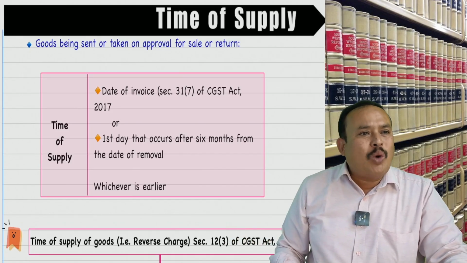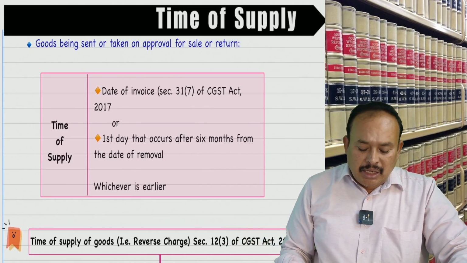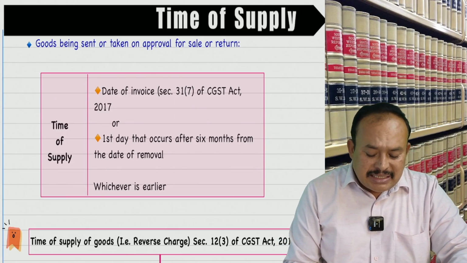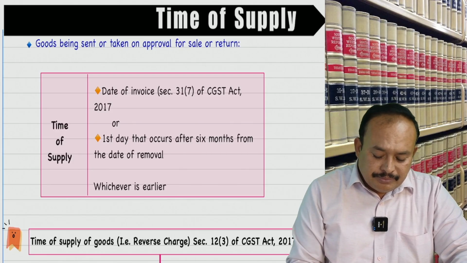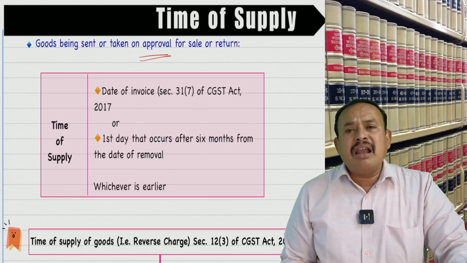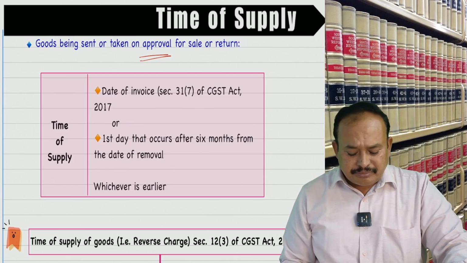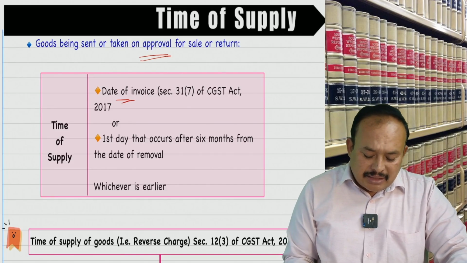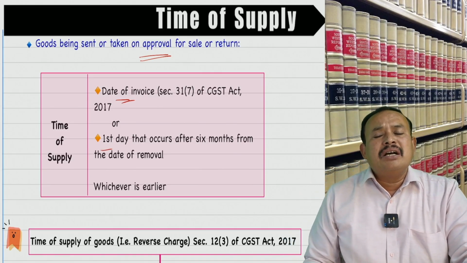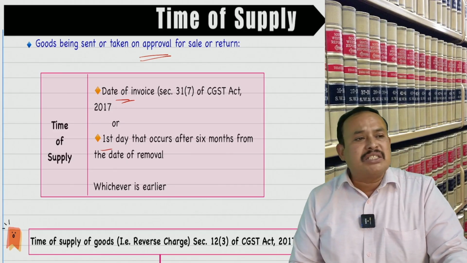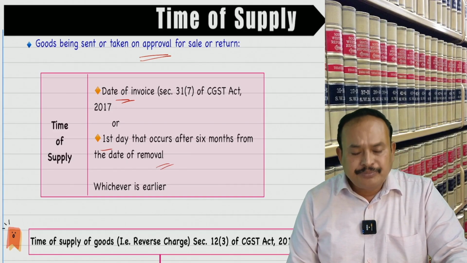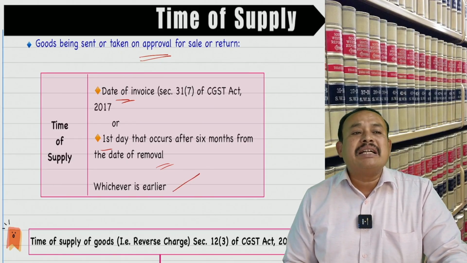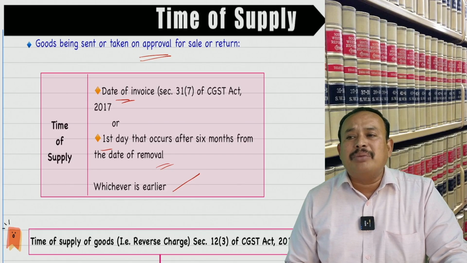In that case, what is the time of supply? Look here. Time of supply in case of goods sent on approval basis, sale or return basis: date of invoice, compare with the first day that occurs after expiry of 6 months from the date of removal, whichever is earlier, is the time of supply.